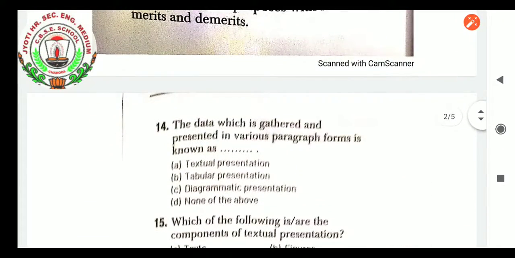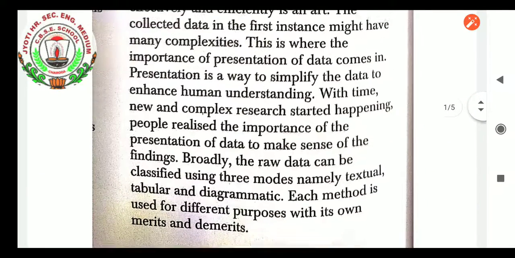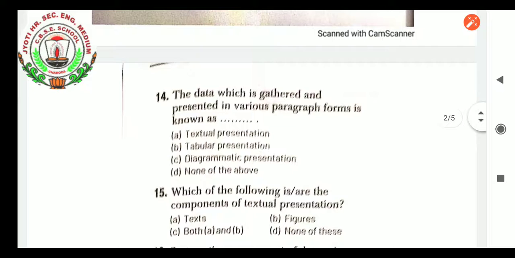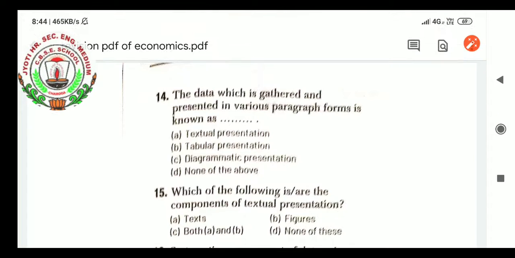Let us see. The data which is gathered and presented in various paragraph form is which data? Textual presentation, tabular presentation and diagrammatic. Don't you think it is textual? Yes, it is textual because paragraph based data is presented. So it is textual presentation; tabular, table form of the data is not there, diagrammatic data is not there, so that is the answer. So this is a variety of question which will be asked to students related to the particular topic